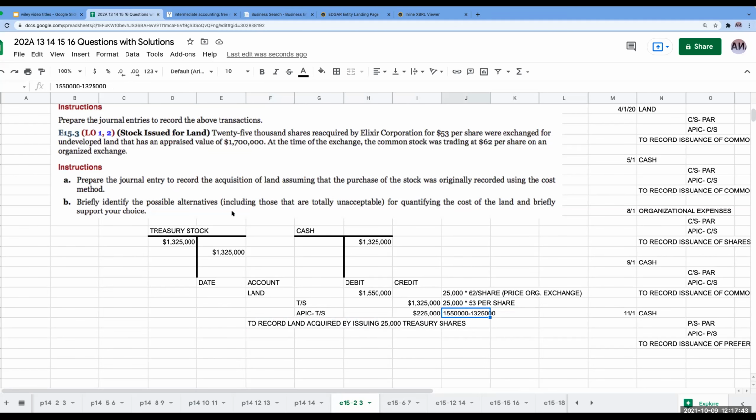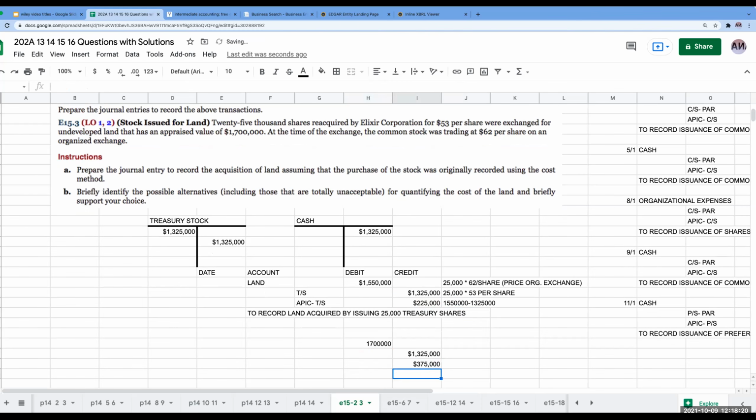Now, this is interesting. What if I feel comfortable doing this? Why? Because this amount is below the appraised value, right? If I were to record this at appraised value, the problem would be that I'm artificially inflating it. So say if I were to do this at the appraised value of 1,700,000, then I would have the treasury stock over here at 1,325,000. And then over here, I would be showing additional paid-in capital treasury stock for 375.